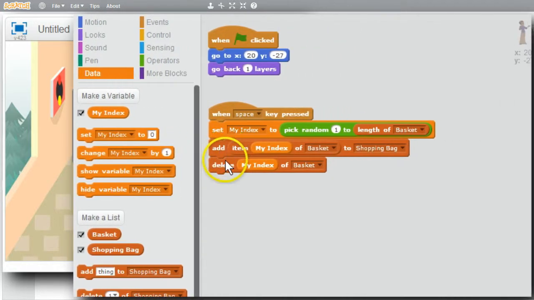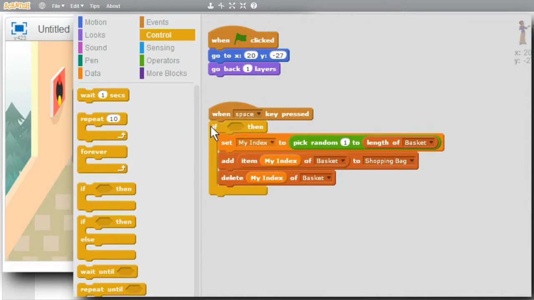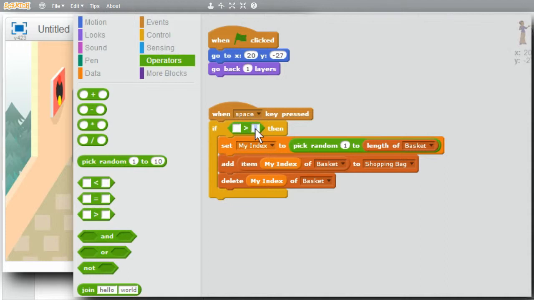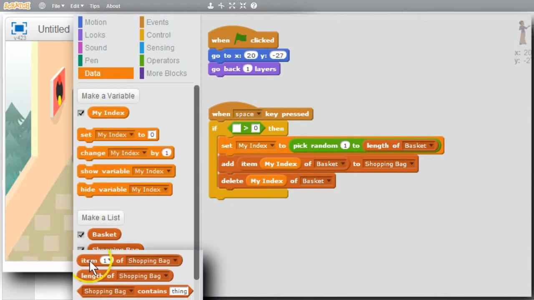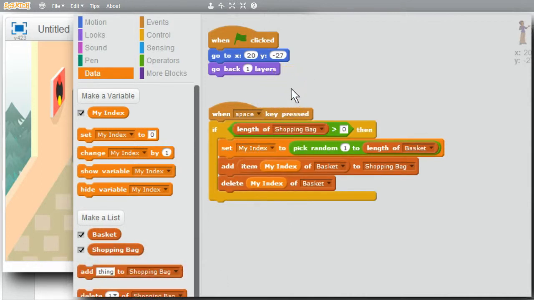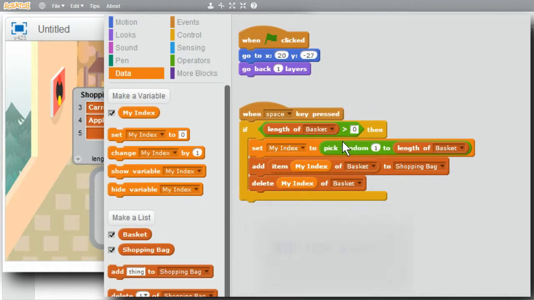I only want to perform these actions if the basket is not empty. I'll go to Control. If the basket is not empty, then do the add and the delete. Go to Operators. If the length is greater than 0, I'll go back to Data. I'll get length. If the length is greater than 0, I'll set my index, add an item from the basket to the shopping bag, delete the item from the basket. Is this right? No, not quite. Length of basket. Okay. Do you see anything else wrong?